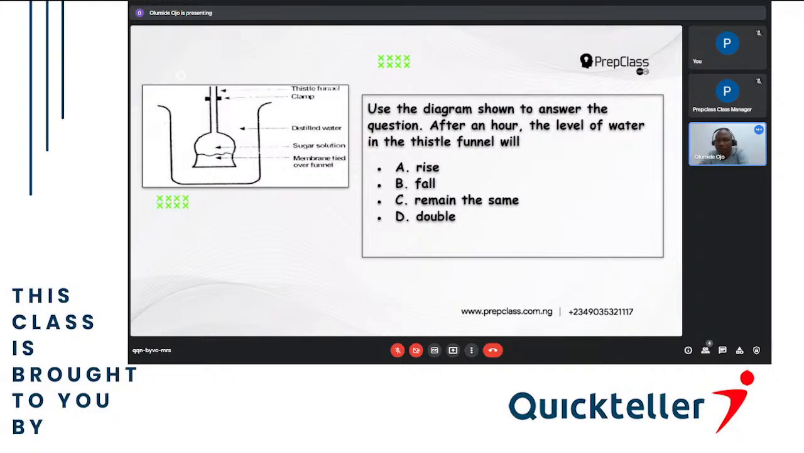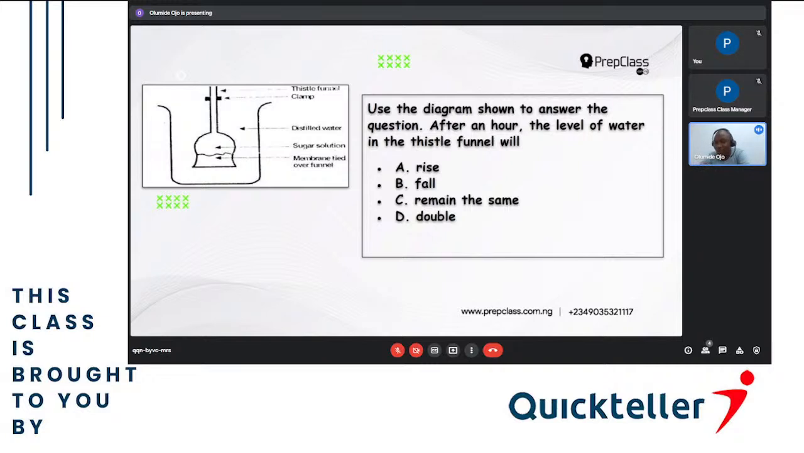So let's look at this one now. We have the tissue funnel that is clamped. Then we have the distilled water, which is the surrounding. Then we have the sugar solution, and we have a membrane tied to the funnel. So that's the membrane that is tied to the funnel. We have the sugar solution, and the surrounding is distilled water. So the sugar solution concentration is higher than the distilled water. The surrounding is distilled water, and the sugar solution is the inner one.